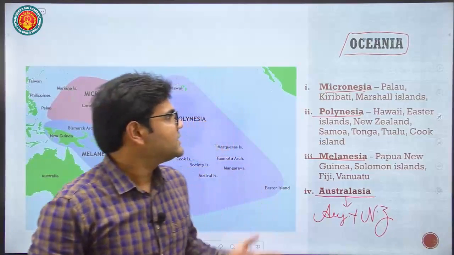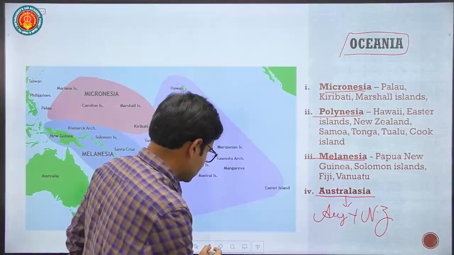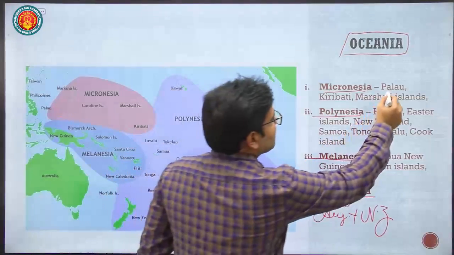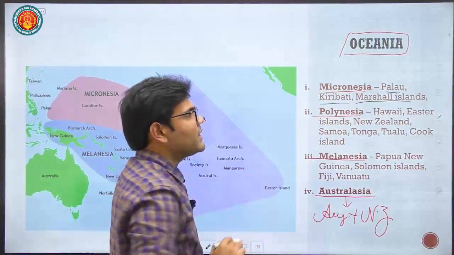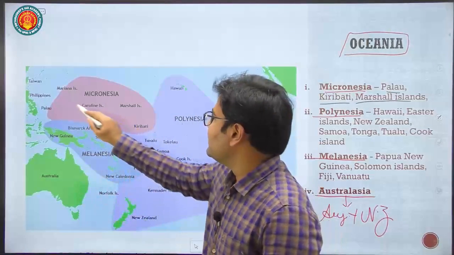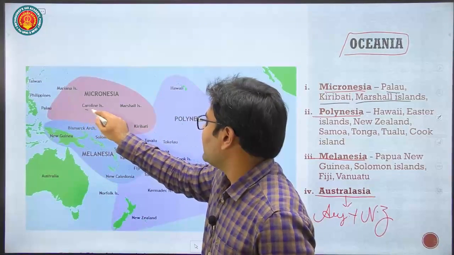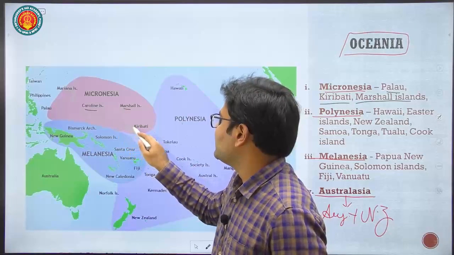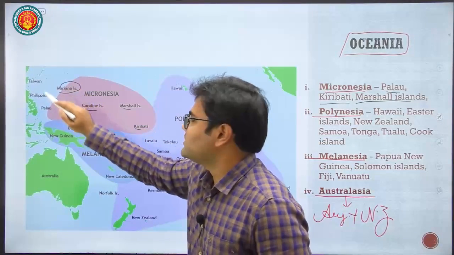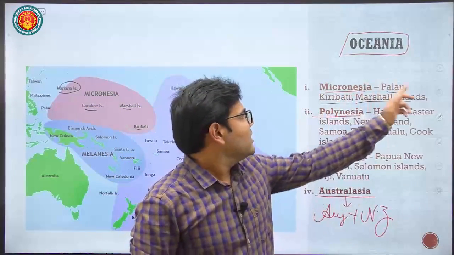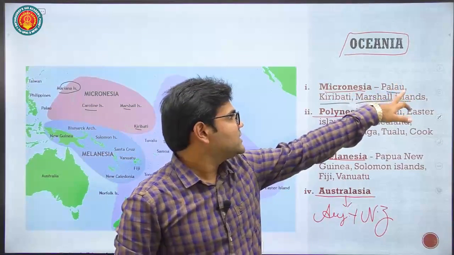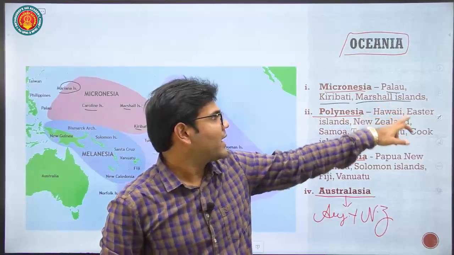Now we will see a few countries related to Micronesia: Palau, Kiribati, and Marshall Islands. These are independent countries. There are many small islands like the Caroline Islands, Marshall Islands, Kiribati, and Mariana Islands. Some of these islands are not independent nations. So these are the three independent nations in Micronesia: Palau, Kiribati, and Marshall Islands.